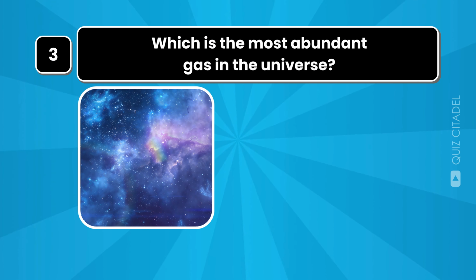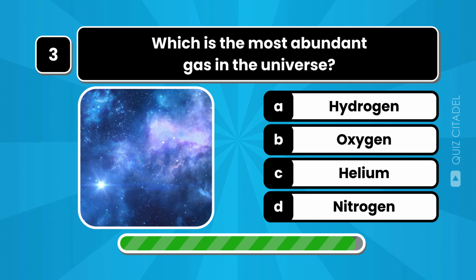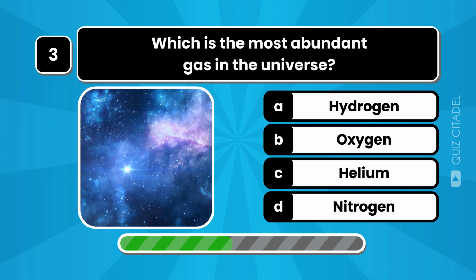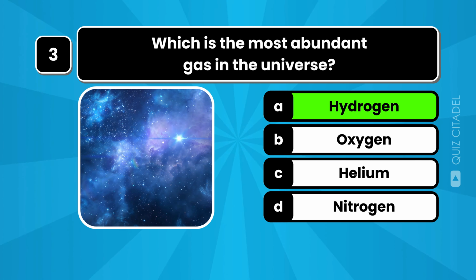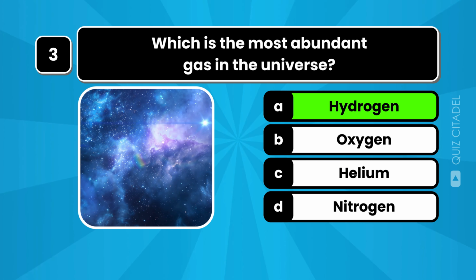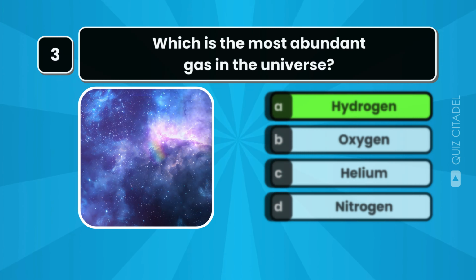Which is the most abundant gas in the universe? Hydrogen is the most abundant gas in the universe and makes up about 75% of the universe's elemental mass.